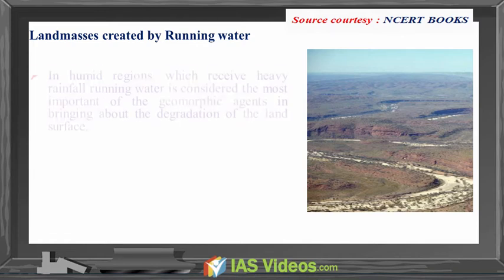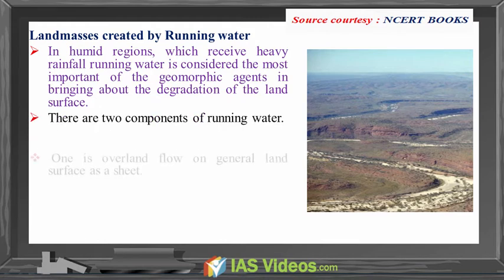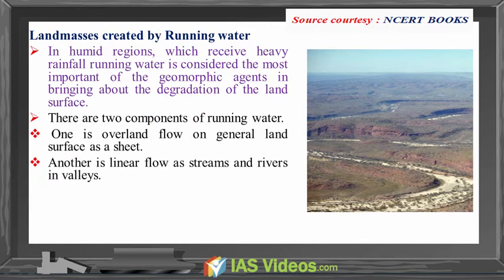Landforms created by running water. In humid regions which receive heavy rainfall, running water is considered the most important of the geomorphic agents in bringing about the degradation of the land surface. There are two components of running water. One is overland flow on general land surface as a sheet. Another is linear flow as streams and rivers in valleys.